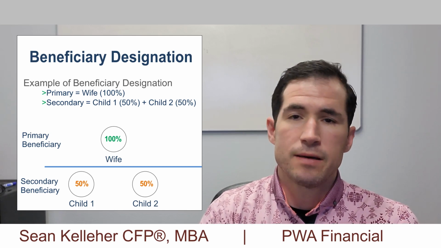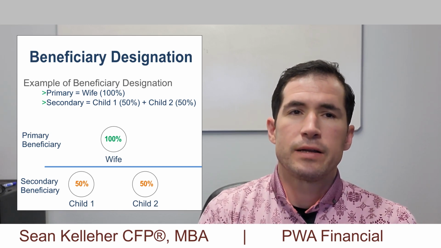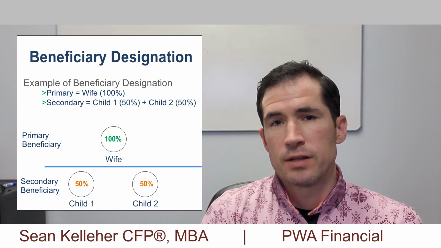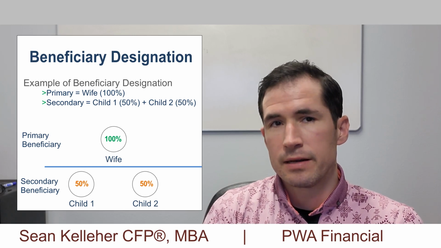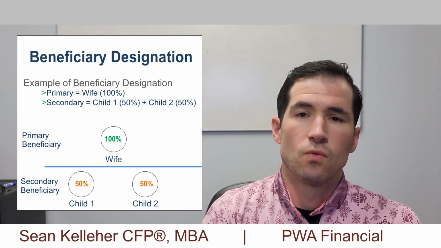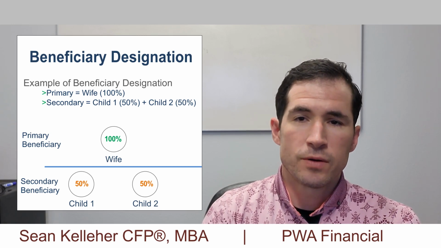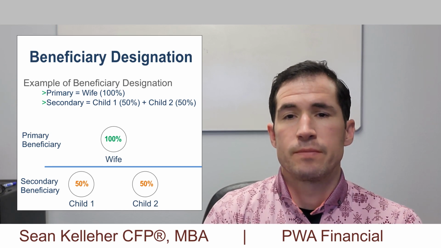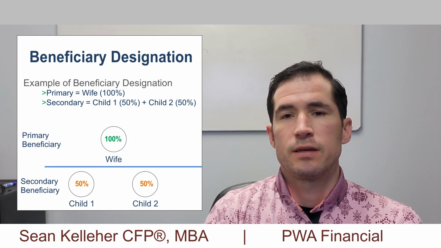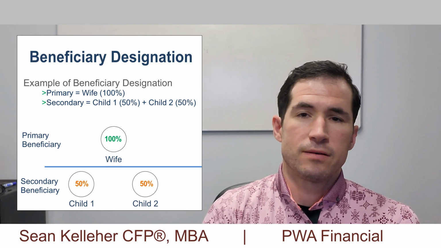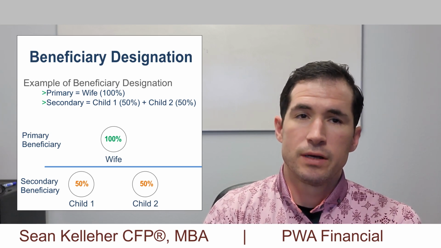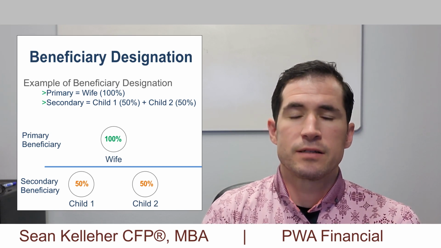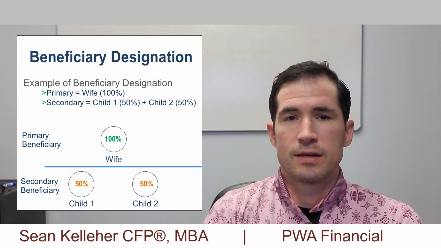When you designate a beneficiary, you also provide how much of the account the beneficiary is going to receive. At each level, both primary and secondary, the total must equal 100%. So if we reference the example, the husband would designate his wife as the primary beneficiary, and she would receive 100% of the account. If they had two children, he could designate them as secondary beneficiaries, and each would be set to receive 50% of the account.